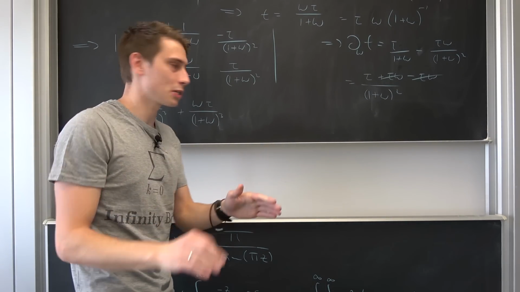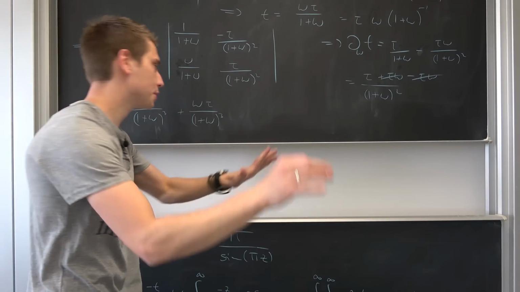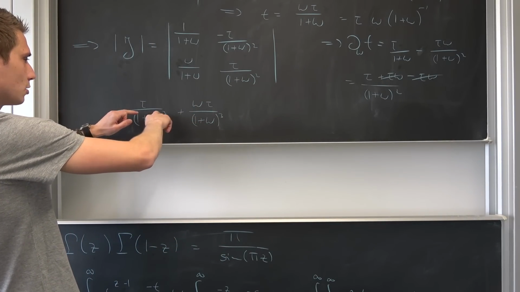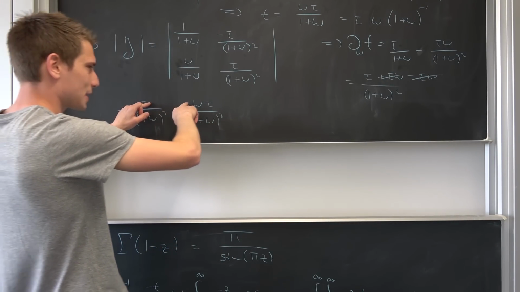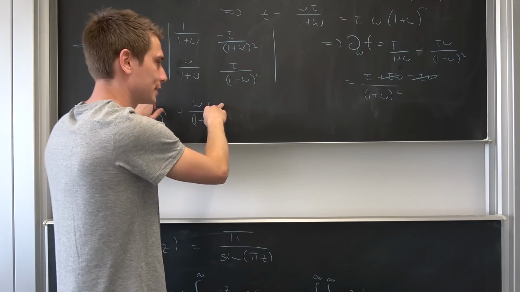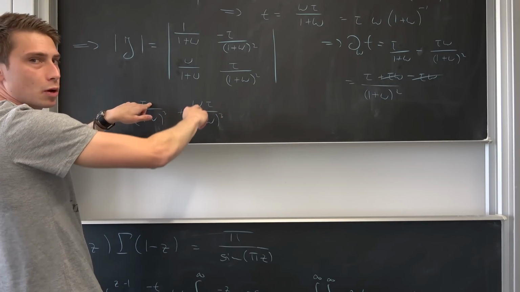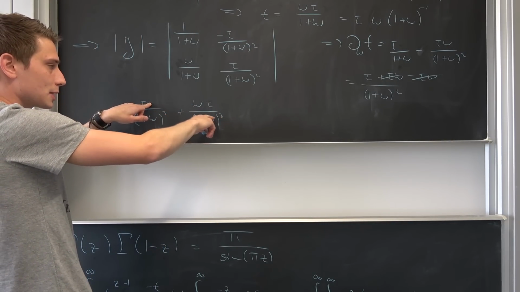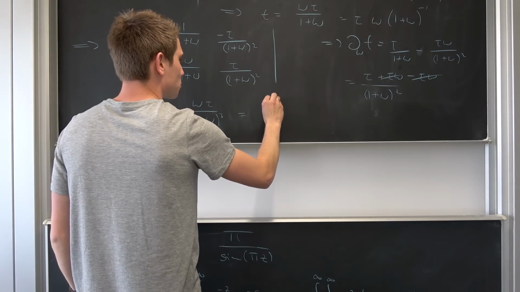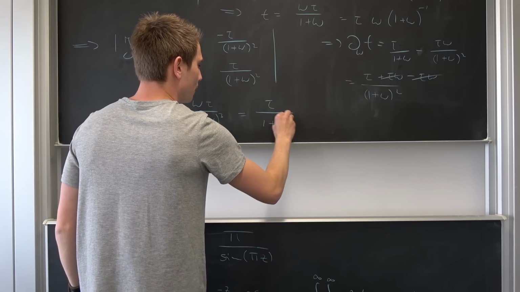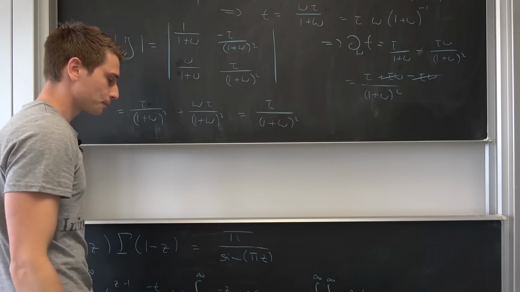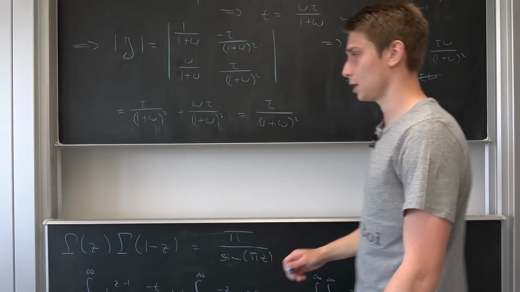Oh, this was looking wrong for a second, but it's pretty good, because if we add those two together, we are going to get tau plus omega times tau. We can factor out the tau to get tau times 1 plus omega. 1 plus omega and 1 plus omega is going to cancel out, leaving us with tau over 1 plus omega squared. Whew. Okay.